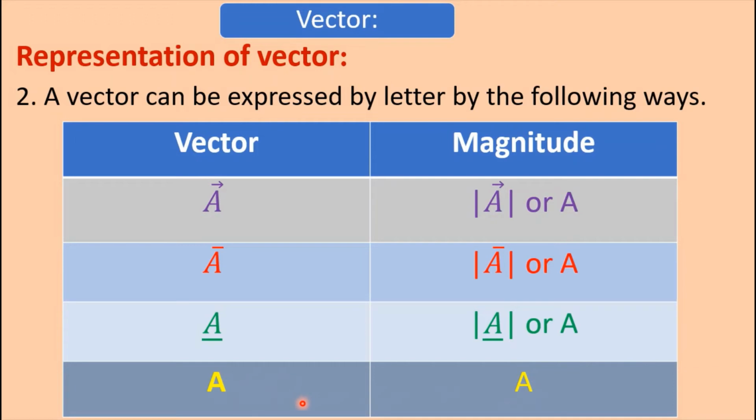That is, bold form expresses the vector quantity and normal form expresses the magnitude. So we can express vector quantities by these methods, but generally we use this symbol for a vector quantity and only the letter for magnitude.